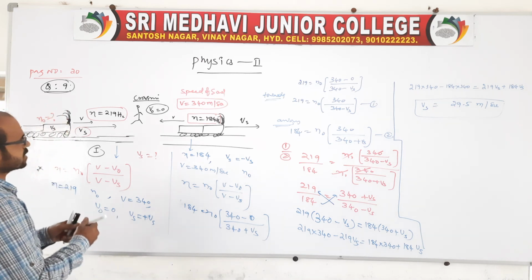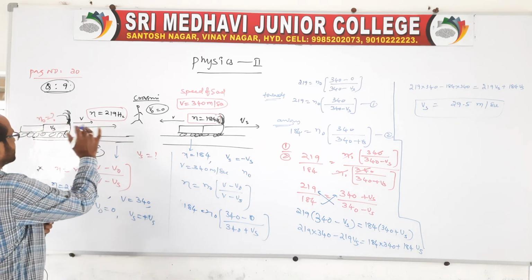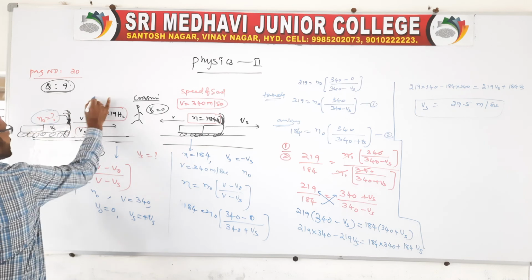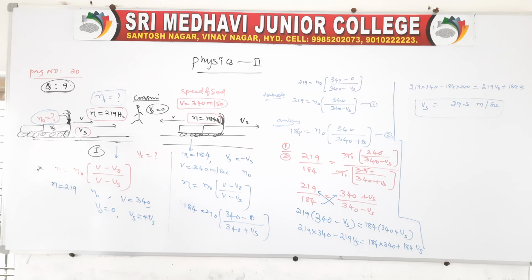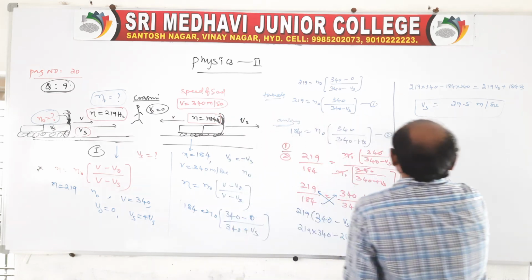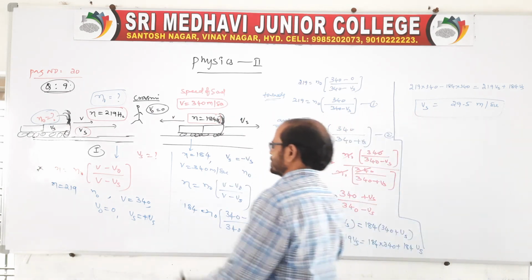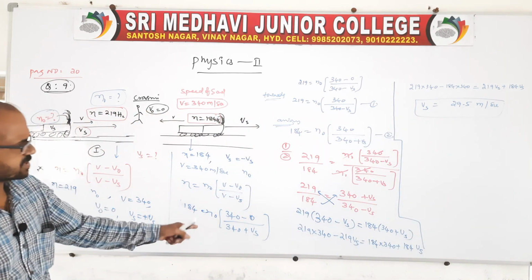Now he is asking another thing also, that is the natural frequency of the train. He is also asking n naught, the frequency of the sound produced. So here we can take like this. From there, either this situation or this situation, anyone you take.